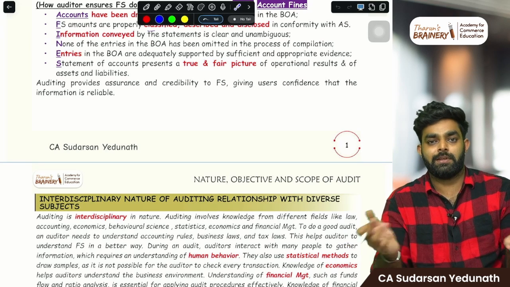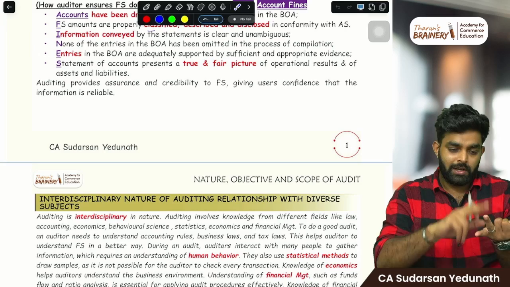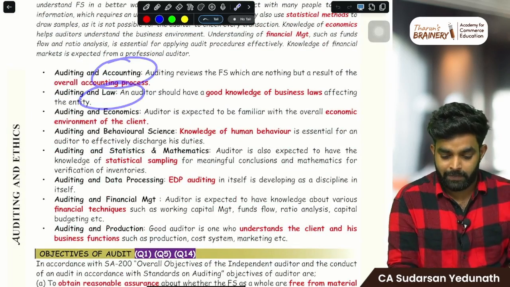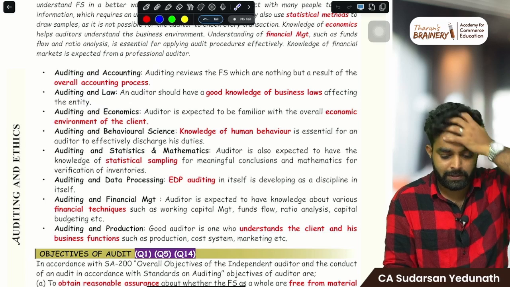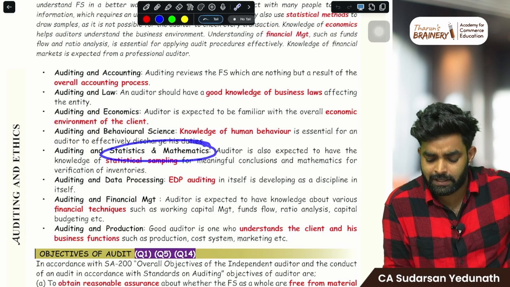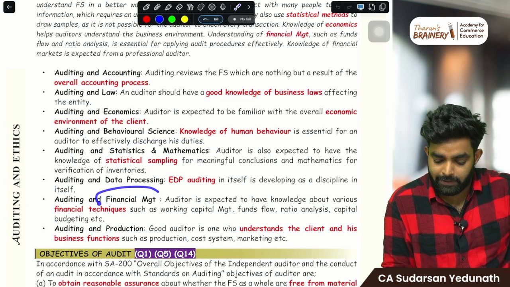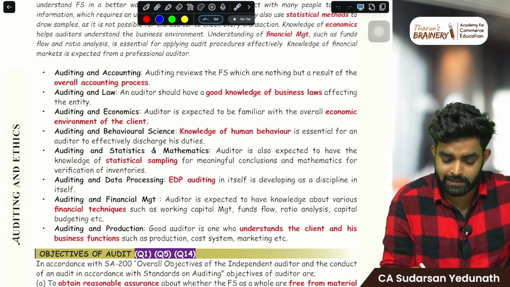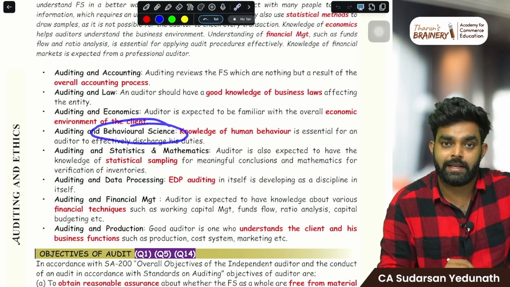Simply look at your syllabus. In inter-syllabus, accounts and law are there. Now look here, accounting is there, law is there, economics was there earlier. Then we have statistics and maths in foundation. Then financial management, and now you have production, that is costing. Everything is there. Then the extra thing is behavioral science.